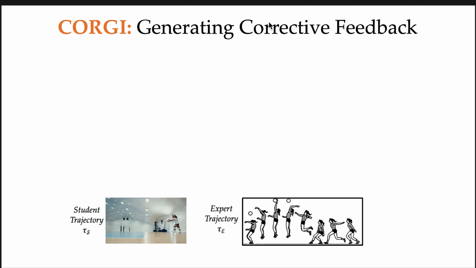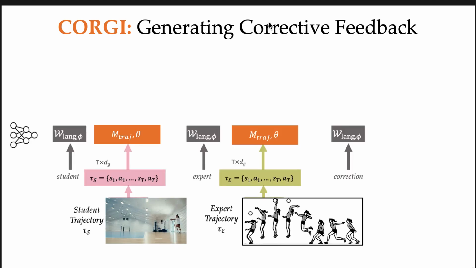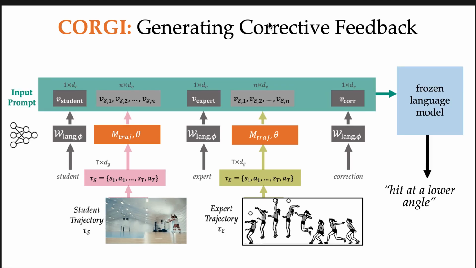Concretely, we represent student and expert trajectories as a sequence of state and action tuples. And then we learn a feed-forward neural network M that learns how to represent these trajectories as a sequence of vectors that have the same dimension as the vocabulary of a frozen language model. So then these vector sequences are used to construct a prompt that is sent as input to a frozen language model, and then the language model generates text, such as the correction "hit at a lower angle."